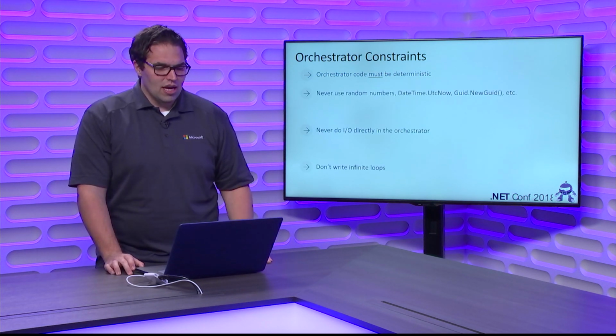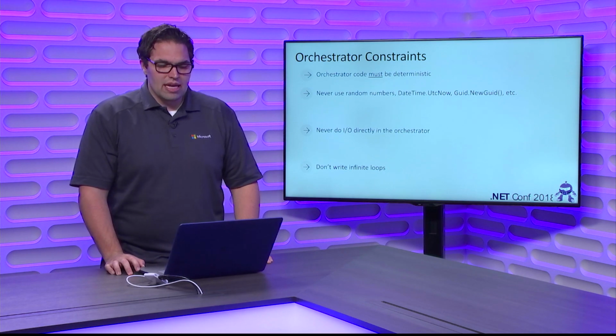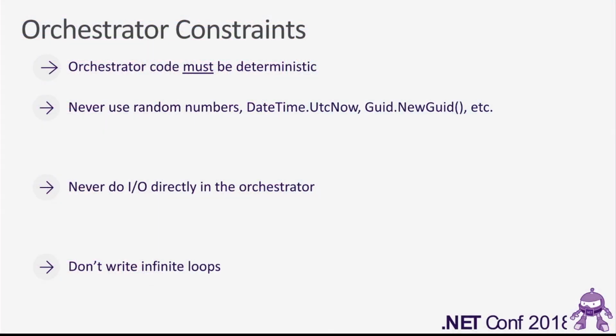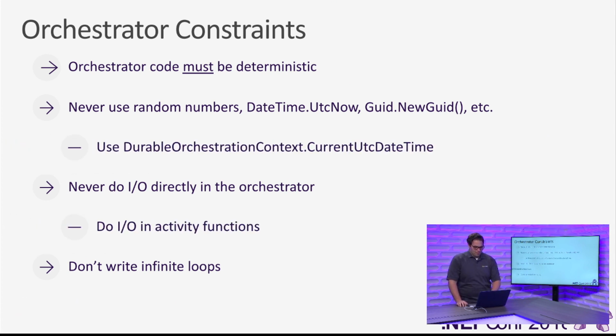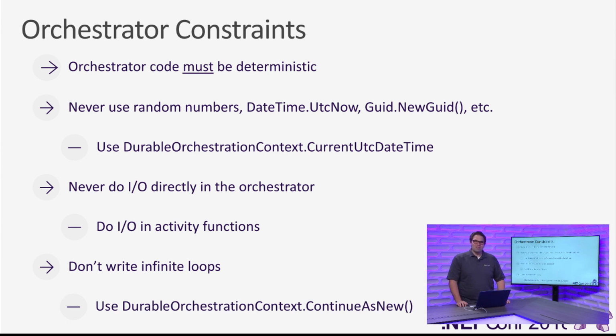So a few things. Don't use random numbers. Don't say get the current date time. Don't generate new GUIDs. Also, don't do I/O directly in an orchestrator. Don't go read files or pull in files directly from the orchestrator. I love this one. This is my favorite bullet point of the slide. Don't write infinite loops. So let me spoil it with this one. Writing infinite loops is really never a great idea. Okay, almost never.